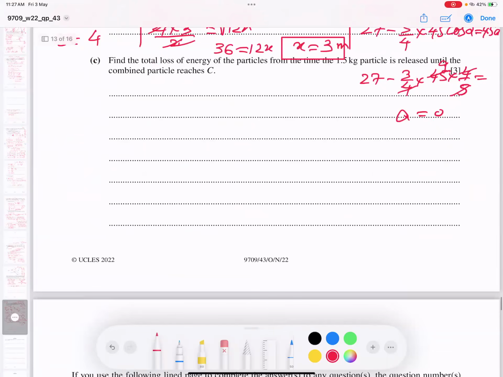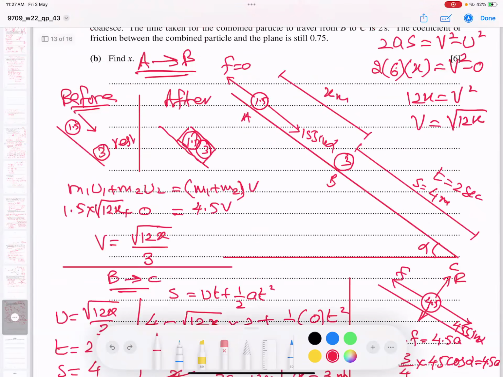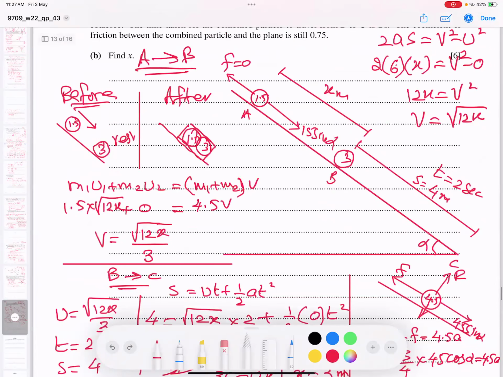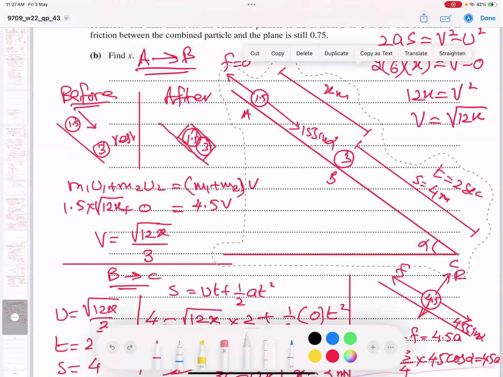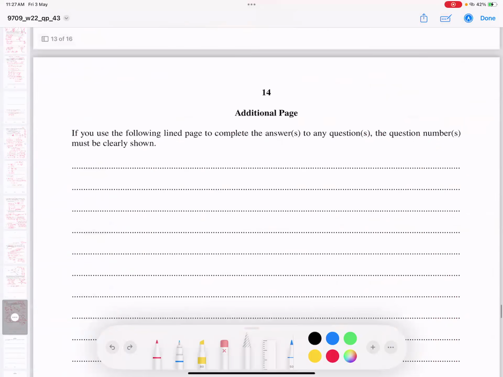Okay students, now let's go for the next part. It says the total loss of kinetic energy of the particle from when it is released until the combined point reaches C. It means we have to find the whole story. The best technique, I think, is to take this copy, or I make it again, no problem at all. This diagram is also okay, and because we need it, there is a lot of work still to be done, so that is why I'm doing it below.